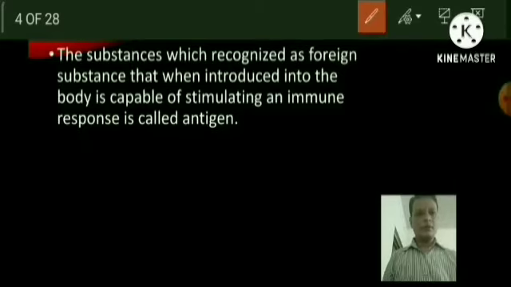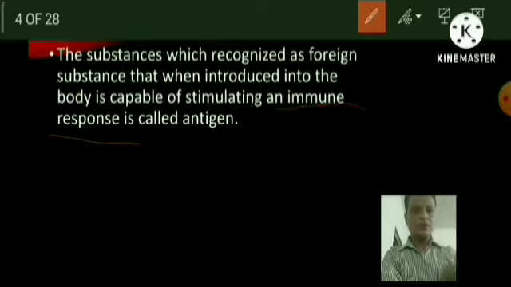If you look at this definition, there is a new terminology, immune response. You should have a clear understanding regarding the immune response. When any foreign substance is introduced into our body and stimulates the formation of an immune response, it is called an antigen. Actually, antigen is responsible for stimulating an immune response.